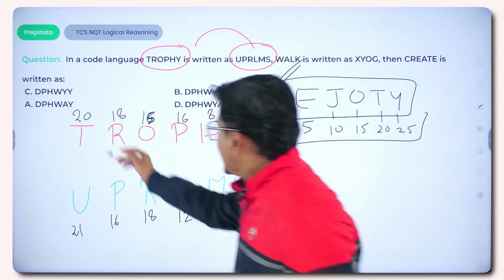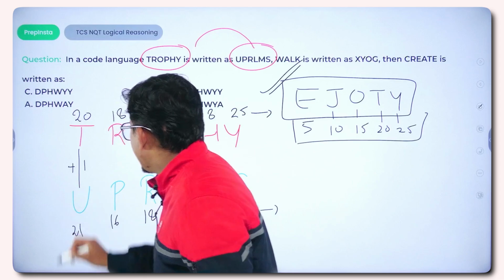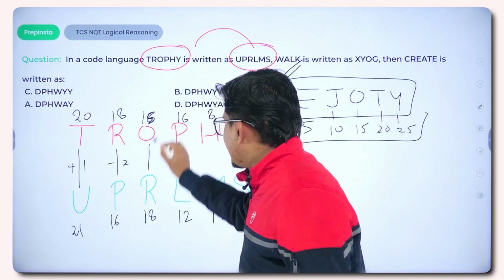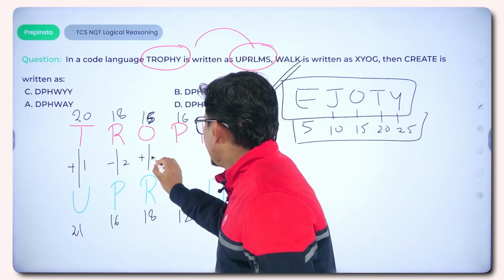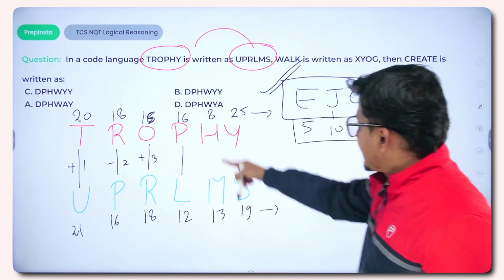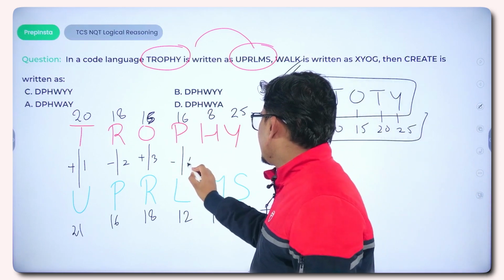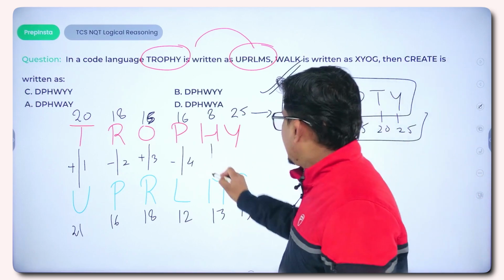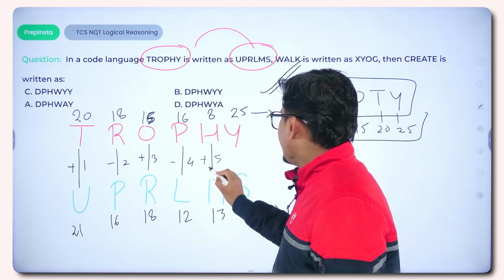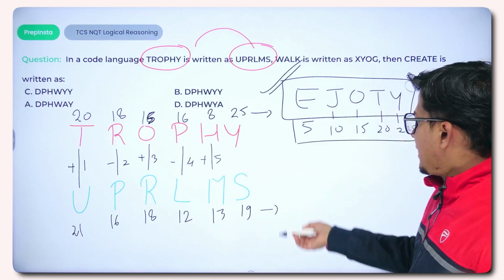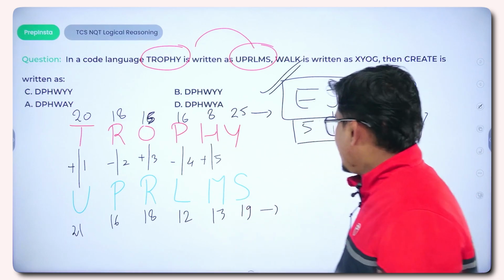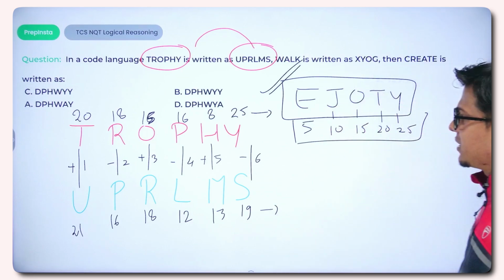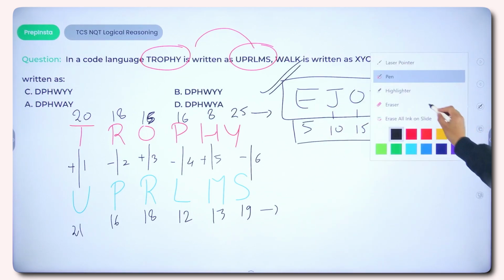The clue is like here 20 and 21, that is we are adding 1. Here 18 and 16, we are subtracting 2. Then it is 15 and 18, that means adding 3. Then 16 with 12, we can say it is subtracting 4, that is we are going back 4 letters. Then 8 and 13 is plus 5, that is 5 letters after H, M will occupy. 25 minus 6 would be 19. So from here we can have the conclusion.